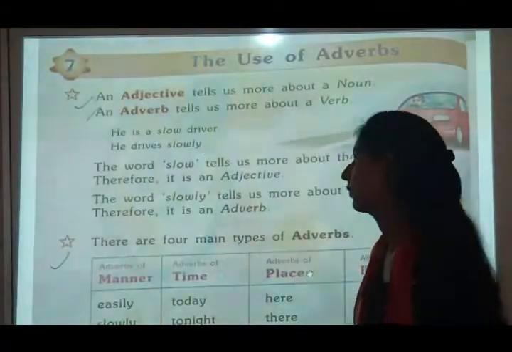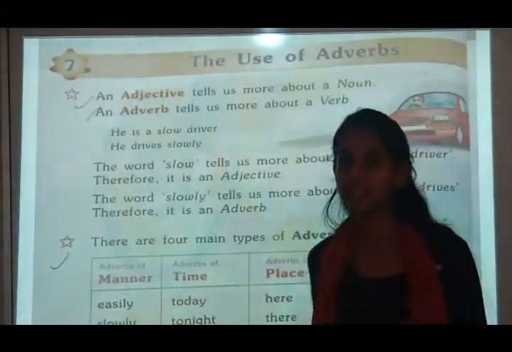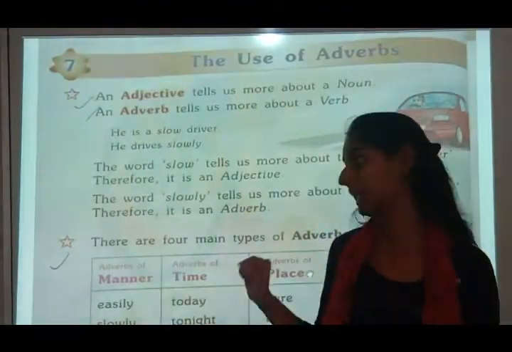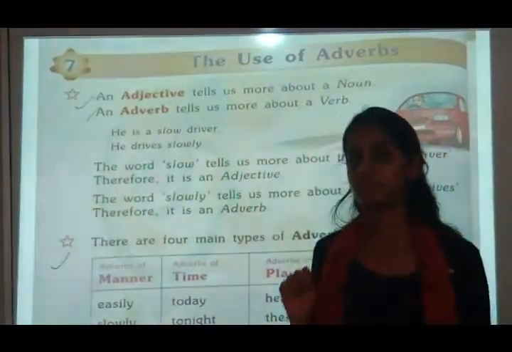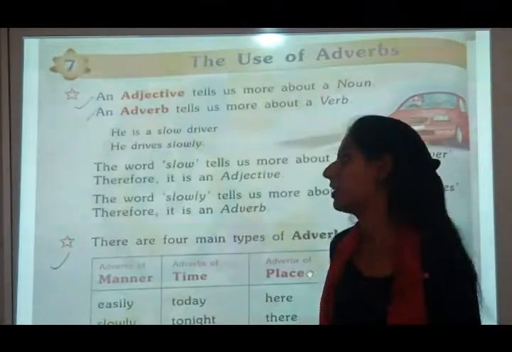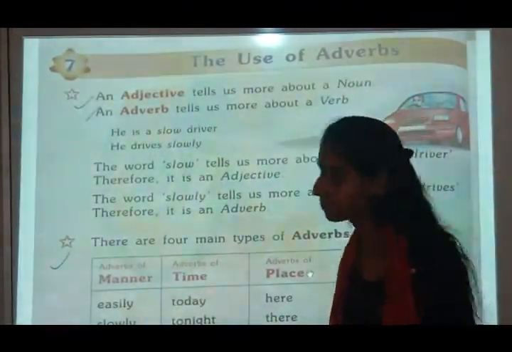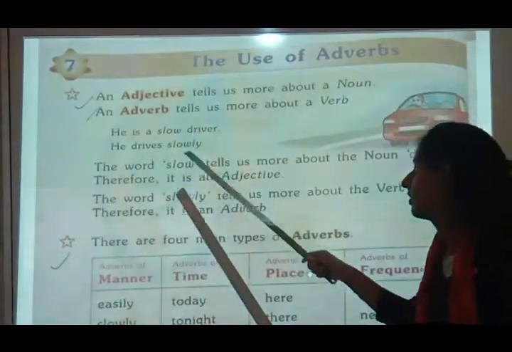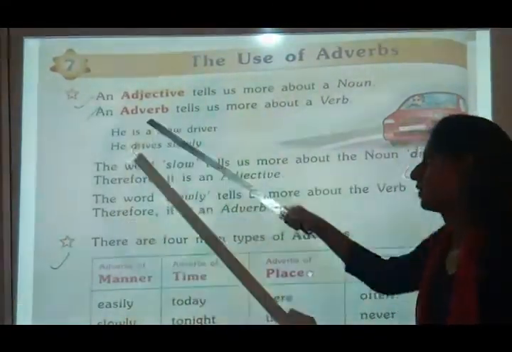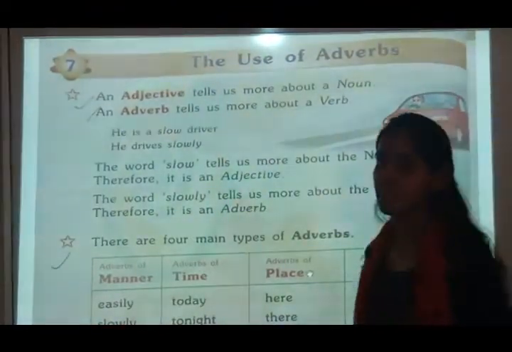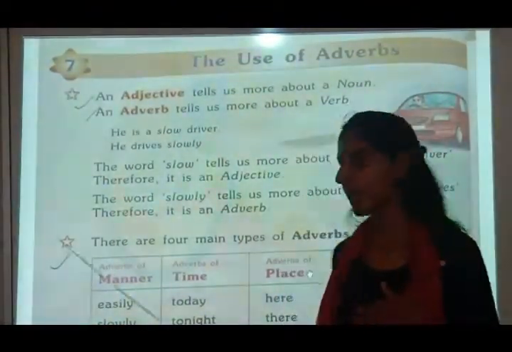He drives slowly. Now see, drives is the action. It is telling that the subject is driving. And how is he driving? Slowly, fast, quickly, badly. So he drives slowly. So the adverb is slowly and the verb is drives. So the word telling more about the verb is the adverb.